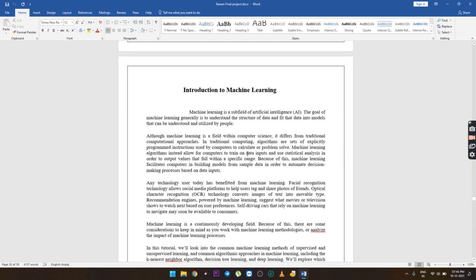So, introduction to machine learning. Let's continue with the introduction to machine learning. Machine learning is a subfield of artificial intelligence (AI). The goal of machine learning generally is to understand the structure of data and fit the data into models that can be understood and utilized by people. Although machine learning is a field within